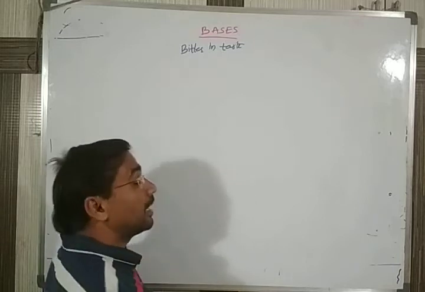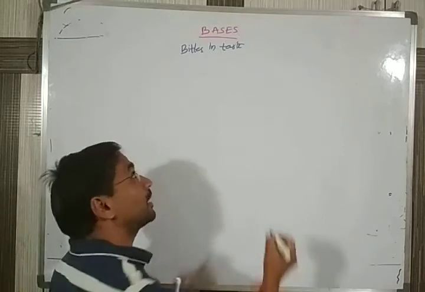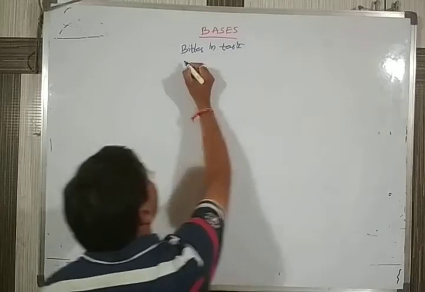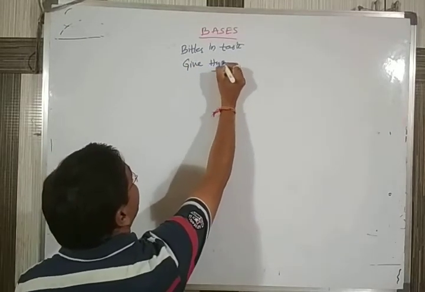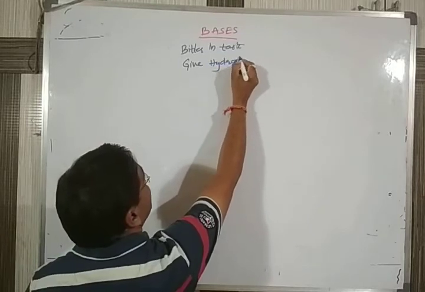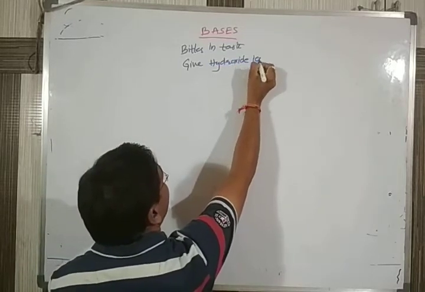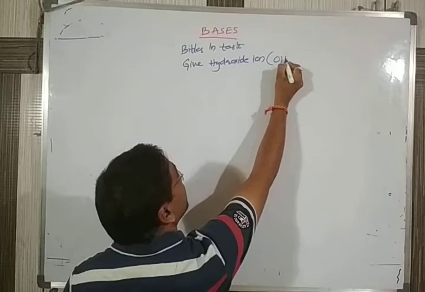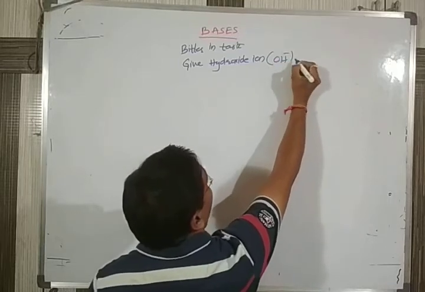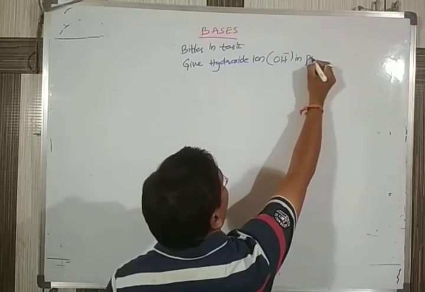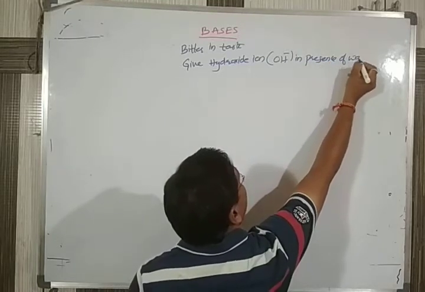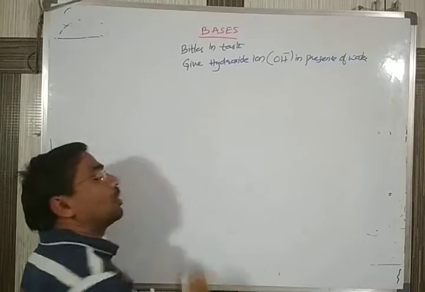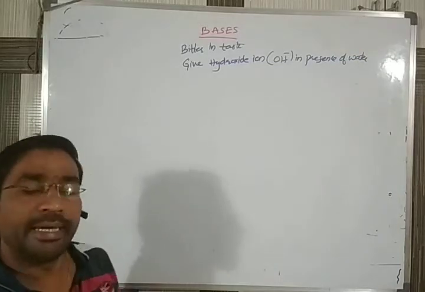According to the perfect terminology, any substance which gives hydroxide ions in the presence of water is called a base. What is the formula of the hydroxide ion? OH minus. Hydroxide ion in the presence of water is called a base. We gave the example.